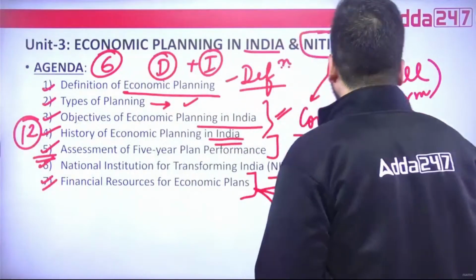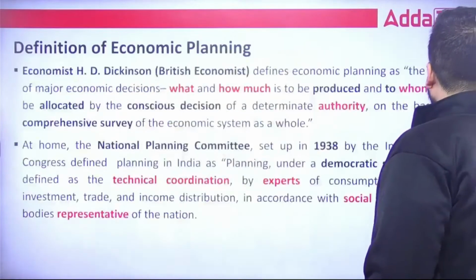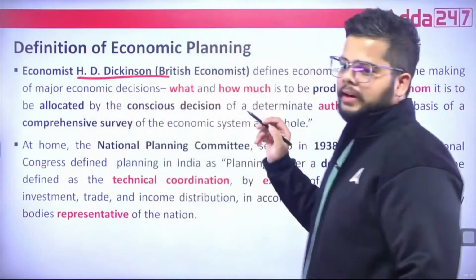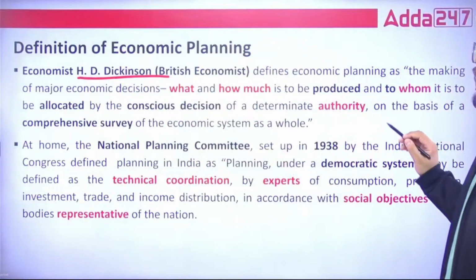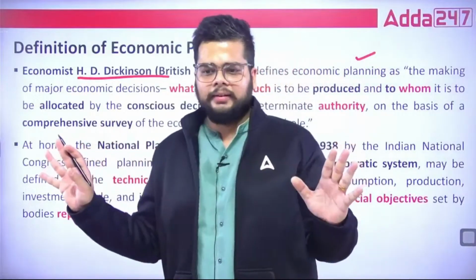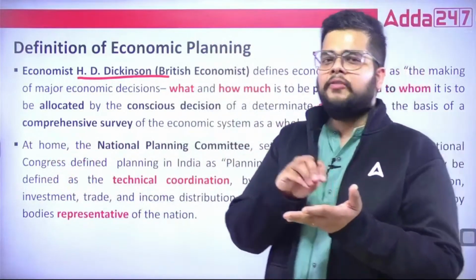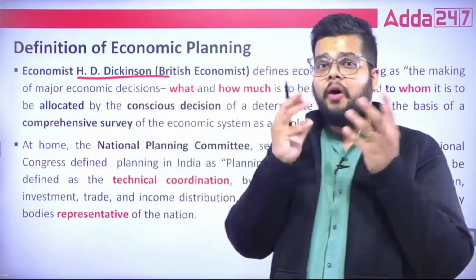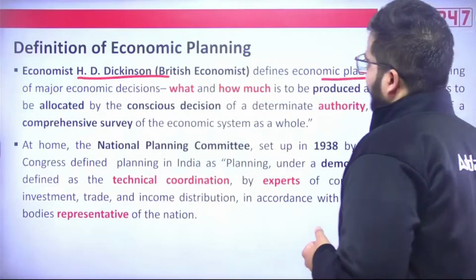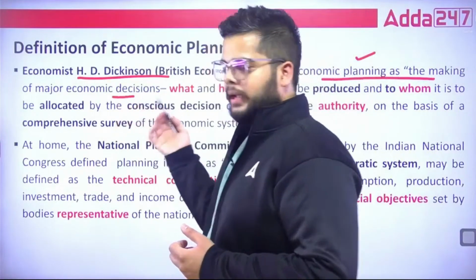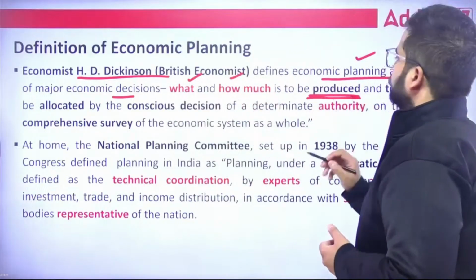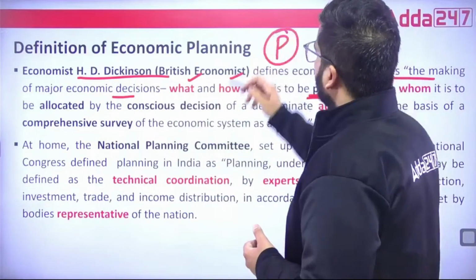Okay, so now let's switch our focus towards the basic definition of economic planning. As I just told you, economist H.D. Dickinson, a British economist, defined economic planning via a very crystal clear definition of who is involved in planning, for whom the planning is being done, and how the planning will be done finally. Mr. Dickinson defines planning as the making of major economic decisions of what and how much is to be produced.